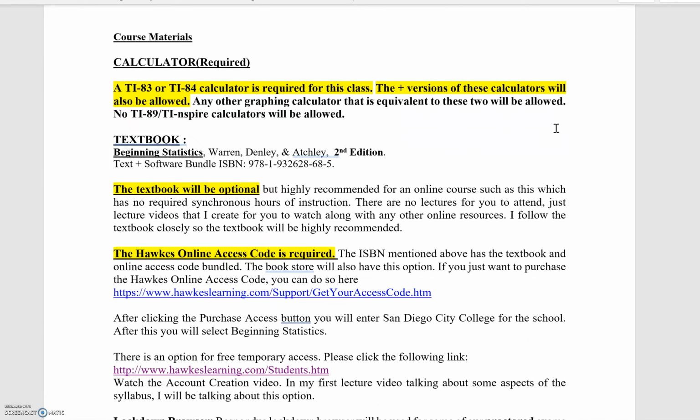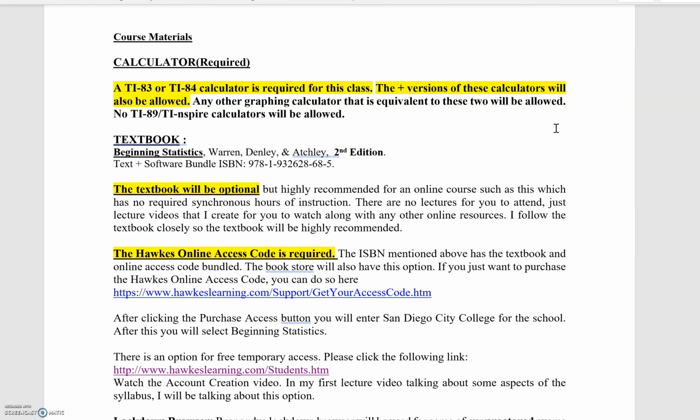Let's talk about the course materials. You're going to need a graphing calculator for this class. So you need a TI 83 or 84 graphing calculator, or one that is equivalent. And the plus versions of these calculators will also be allowed. You cannot use a TI 89 or a TI Inspire series calculator for this class.